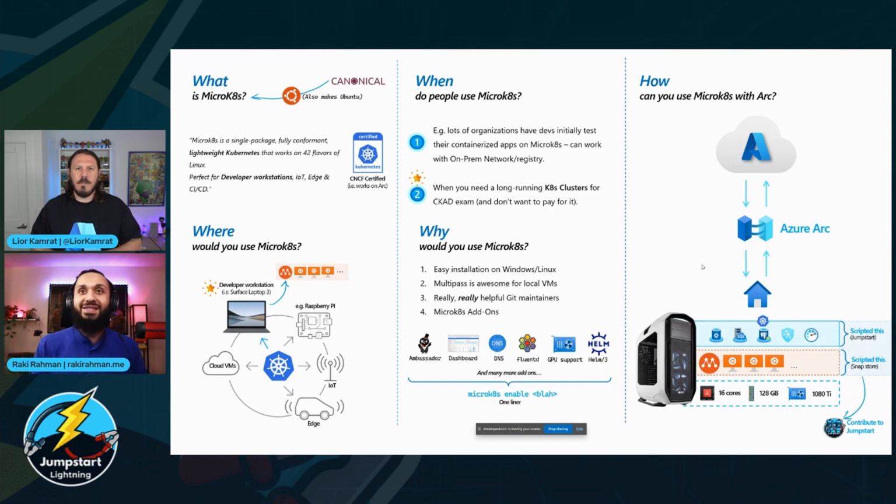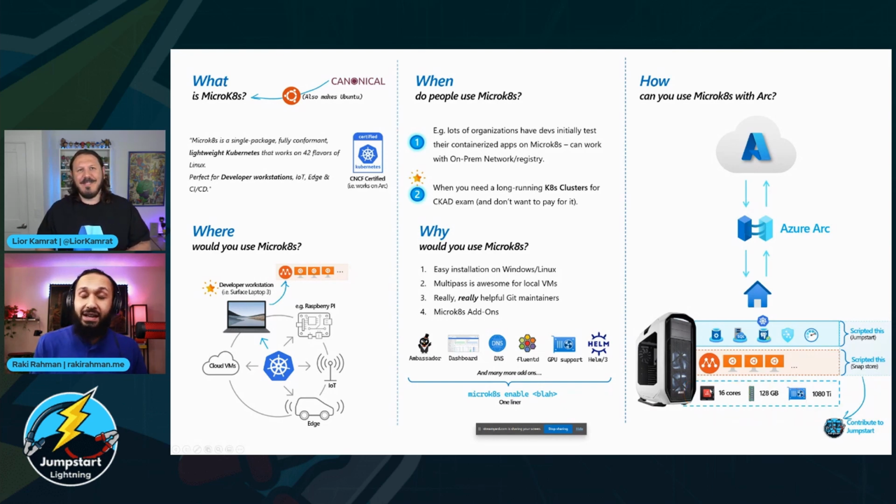So essentially, I've got a picture of my desktop here. Obviously we can go ahead and spin up a Kubernetes cluster in Azure, but I wanted to take the challenge a little bit further. I've got a lot of hardware that I paid a decent bit of money for lying around just on the side. Pretty beefy machine, Raki. That's a pretty beefy machine. Yeah, especially the CPU there and the RAM. I went a little bit overboard.